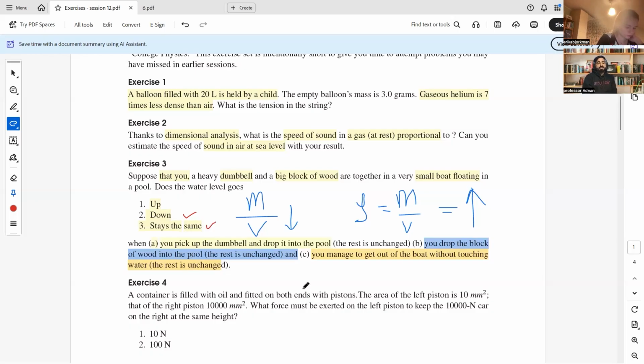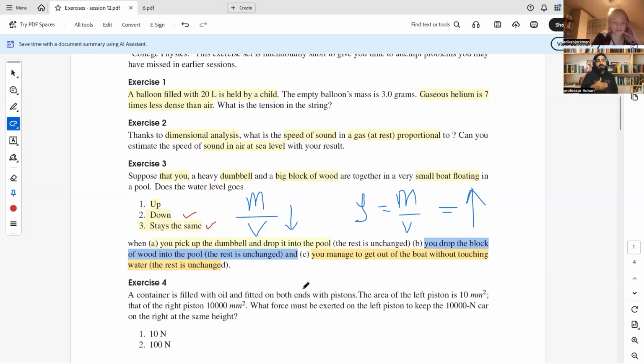The third case: you manage to get off the boat without touching the water. The rest is unchanged. Here we can consider two cases. If he is getting off the boat and getting into the water, then what will happen? It will be like the first part. As he moves into the water, his mass to volume ratio is less than the combined mass to volume ratio of the boat and the three elements within the boat.